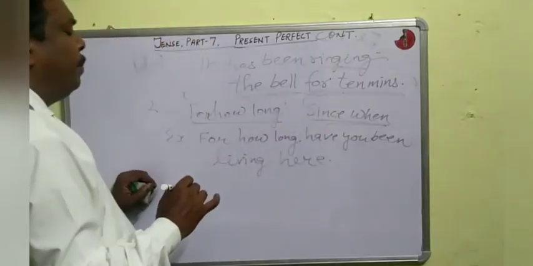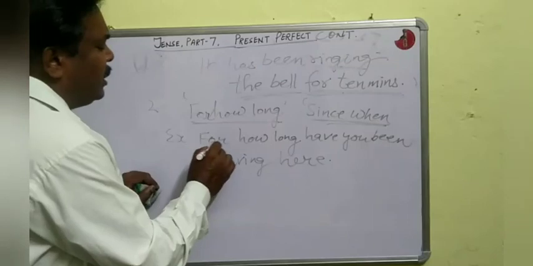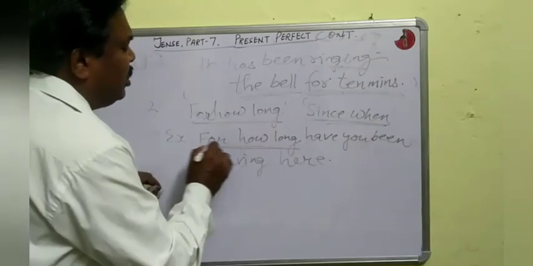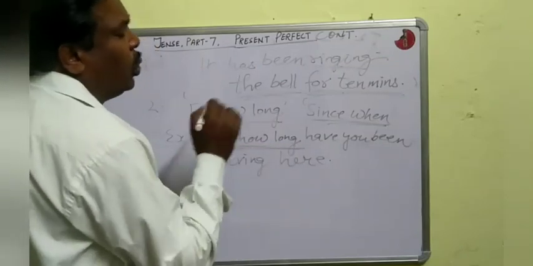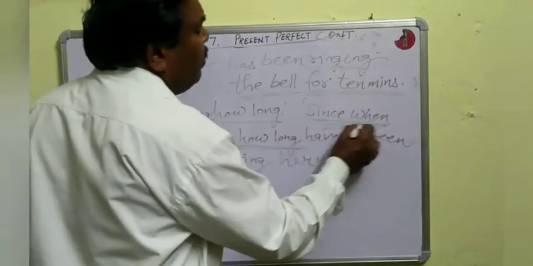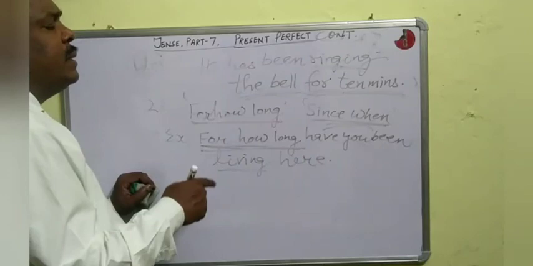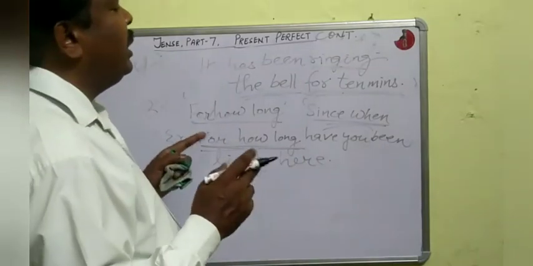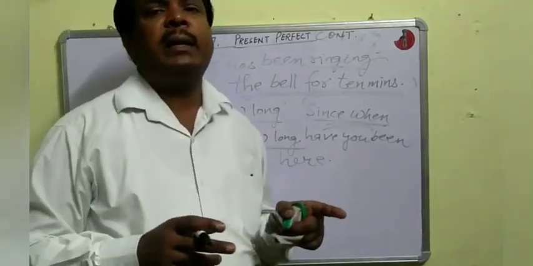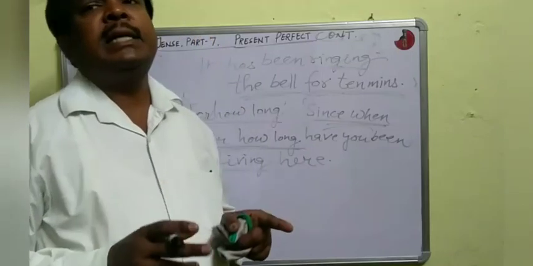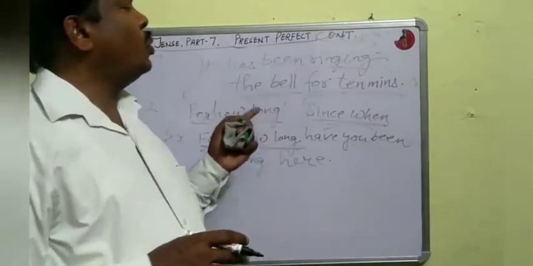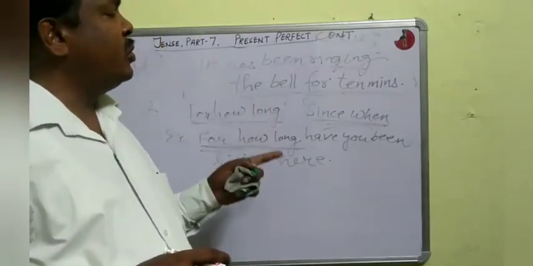Is it clear? So you can see in the starting of the sentence there is the use of for how long. So you will use have been plus ing form or has been plus ing form. That means you will use present perfect continuous tense. Is it clear? So there are two rules for present perfect continuous.